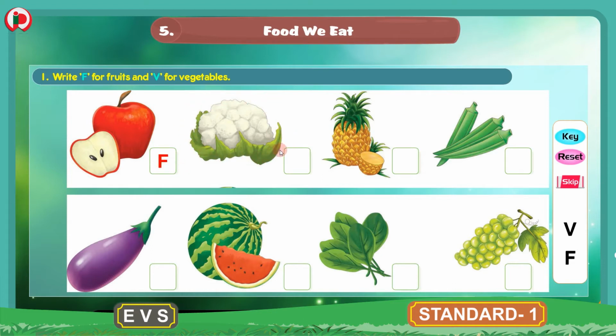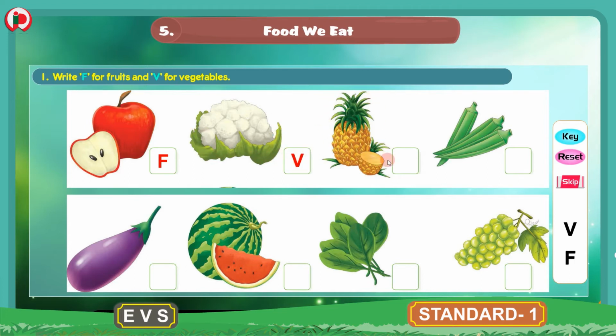And the next picture is that of a cauliflower. This is a cauliflower and cauliflower is a vegetable. So we will write V for vegetable. V for vegetable. Cauliflower is a vegetable. So we are writing V.